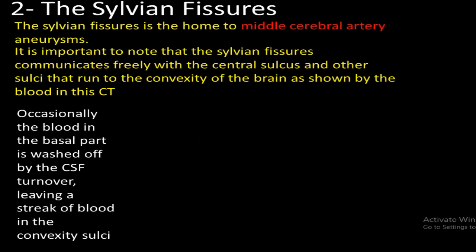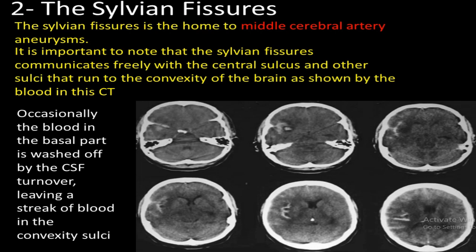Number 2, the sylvian fissure. The sylvian fissure is the home to middle cerebral artery aneurysms. It is important to note that the sylvian fissures communicate freely with the central sulcus and the other sulci that run to the convexity of the brain, as shown by the blood in this CT. Occasionally, the blood in the basal part is washed off by CSF turnover, leading to a streak of blood in the convexity sulci only. This is the sylvian fissure, and these are the convexity sulci.